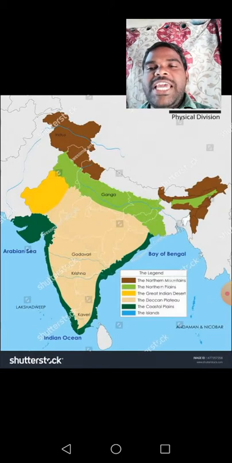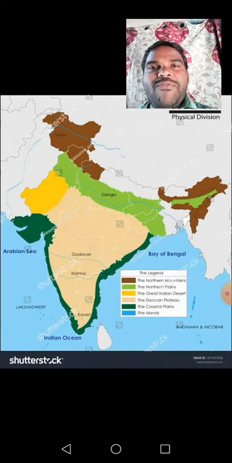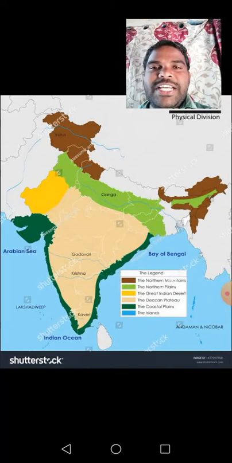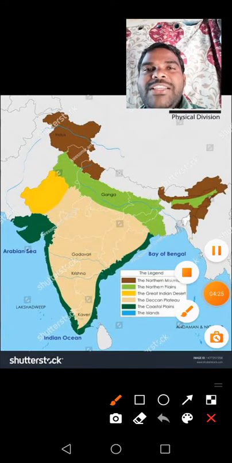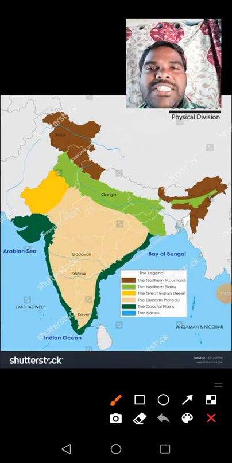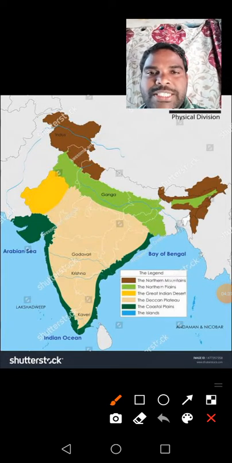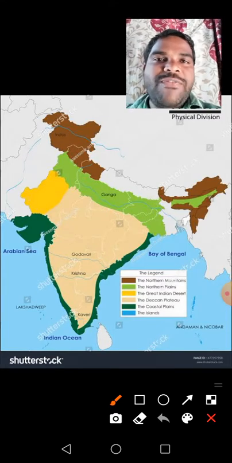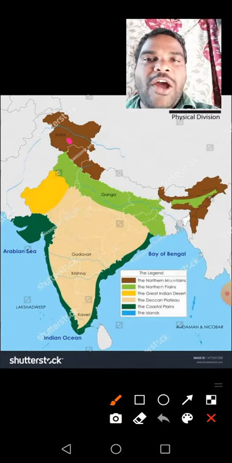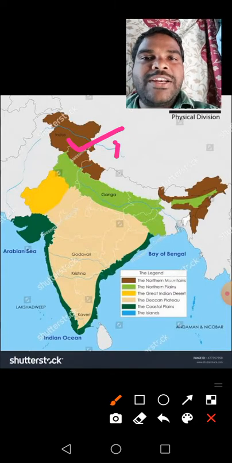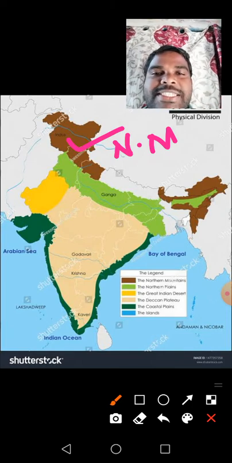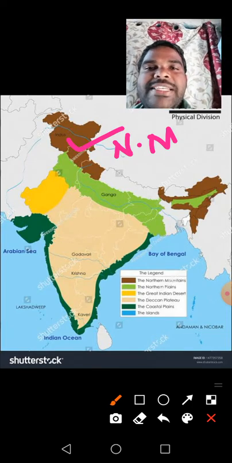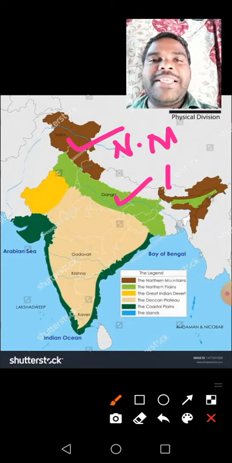In this map, you see the colorful physical divisions of our country. What are the colorful physical divisions? You learned already, children. Once I revised, you learned in the 4th class all physical divisions of our country. Say yes or no? Yes. I'll show you. What are the physical divisions of our country? The northern mountains. Okay, children? Next one. The northern plains.